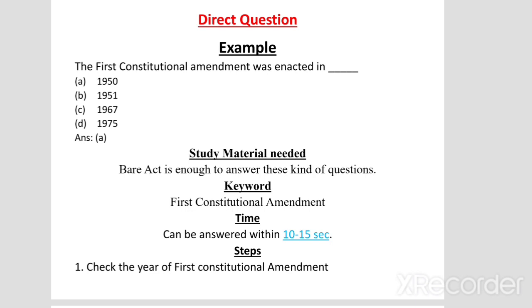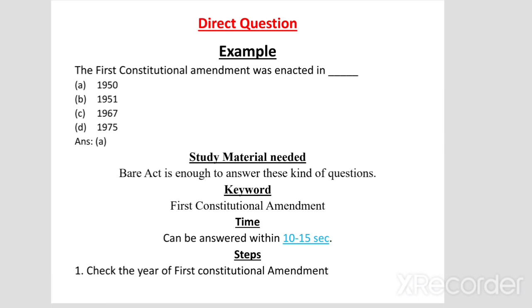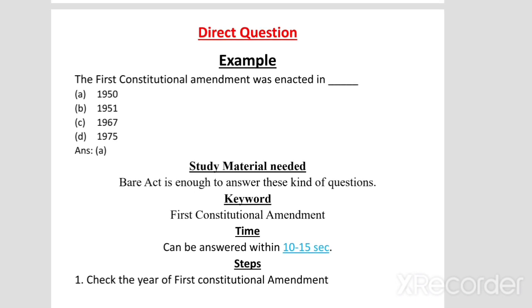Another category is direct question. Example: the first constitutional amendment was enacted in 1950, 1951, 1967 or 1965. If you get a question like this, what kind of study material do you need? Usually the Bare Act is enough to answer direct questions. Then the keyword. Why is it important to have a keyword? Because being an open book exam, having a keyword saves your time in searching for the answer. Without a keyword it will waste your time. Instead, if you narrow the search by having a keyword, it will improve your time management. The time taken: it can be answered within 10 to 15 seconds.